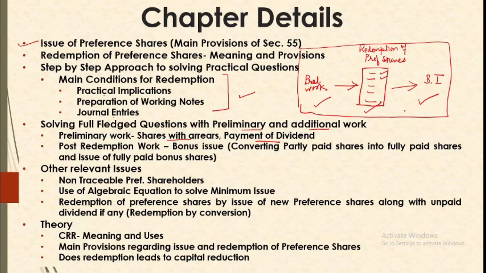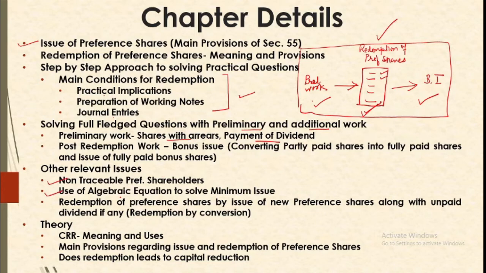Before we take up a complete question, we will understand this part, because this part is fairly new to us, whereas the preliminary work and bonus issue is something that we all know. So our focus will be first on the main part. Once we are done with the practical part, there are some other issues involved in the workings. Like what happens when we have non-traceable preference shareholders, and how to account for them?